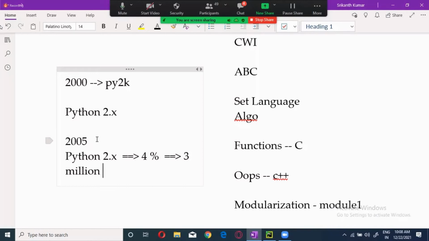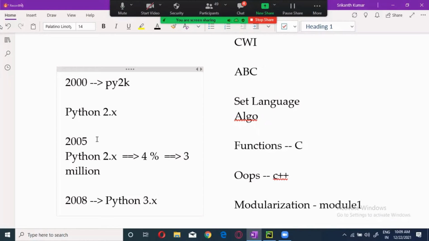Then for the first time the Python people started sitting with the Google people and making changes in Python. Here, Python took the risk of its life. What is that risk? In 2008, they released an altogether new version called Python 3.x.